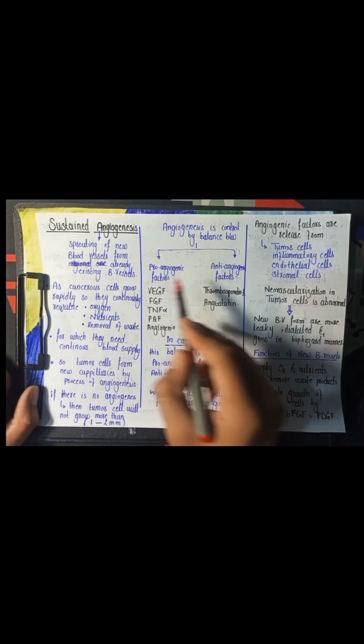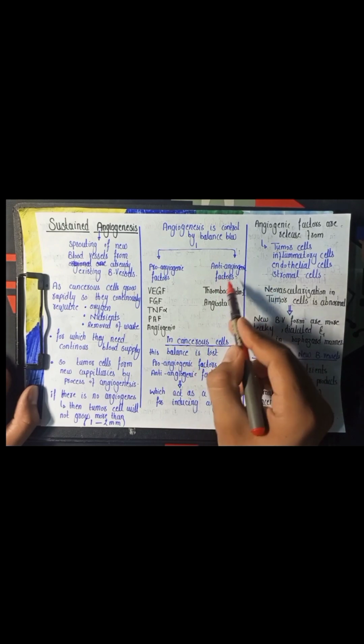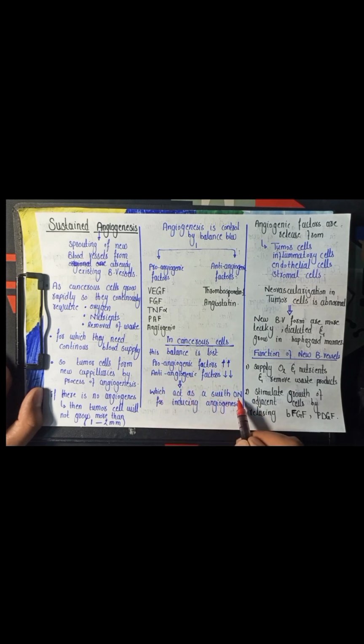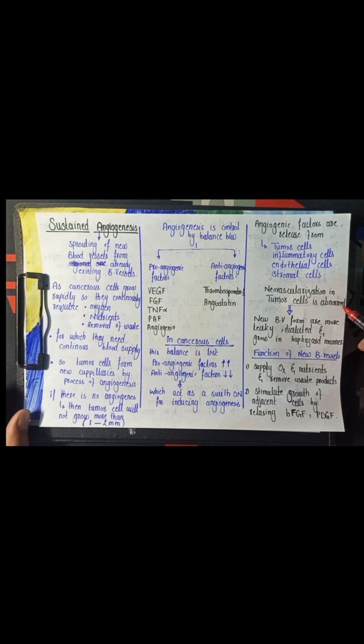But in cancer cells, the balance between the pro-angiogenic factors and the anti-angiogenic factors is lost, and there is an increase in the concentration of pro-angiogenic factors and a decrease in the concentration of anti-angiogenic factors, which acts as a switch on, inducing angiogenesis. The angiogenic factors are released from the tumor cells, inflammatory cells, endothelial cells, and the surrounding stromal cells. The new blood vessels formed in the tumor are abnormal because they are more leaky, they are dilated, and they grow in a haphazard manner.